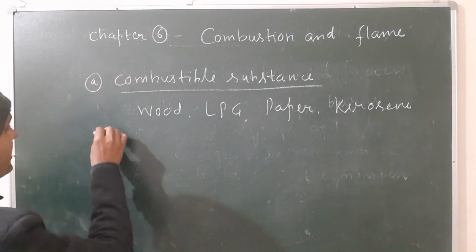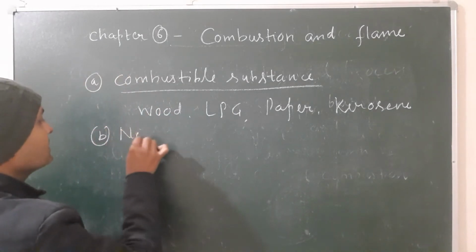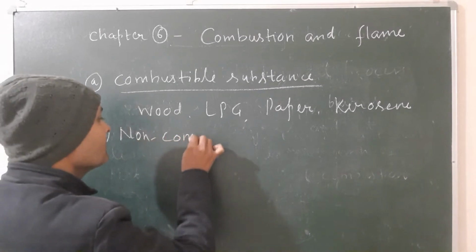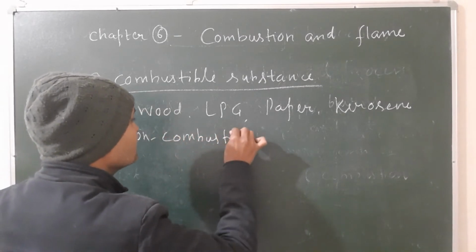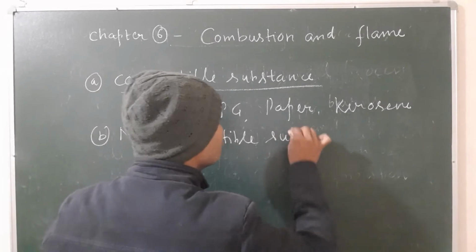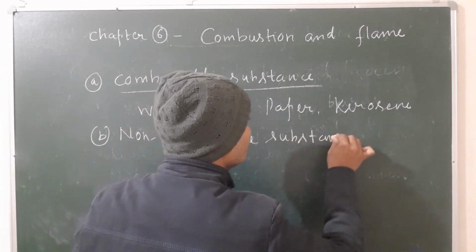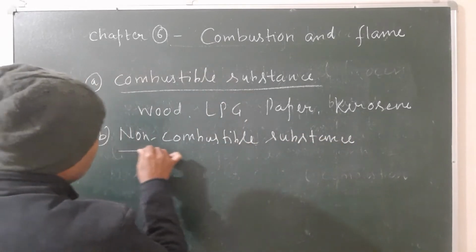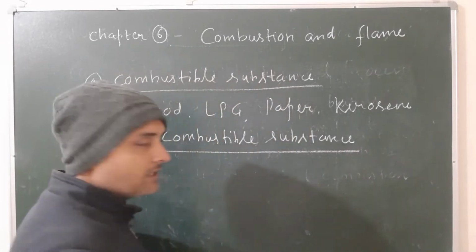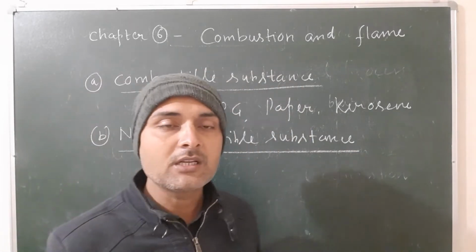Now let us see the second one, non-combustible substance. The various substances that do not burn in presence of oxygen and do not release energy in the form of heat and light are known as non-combustible substances.